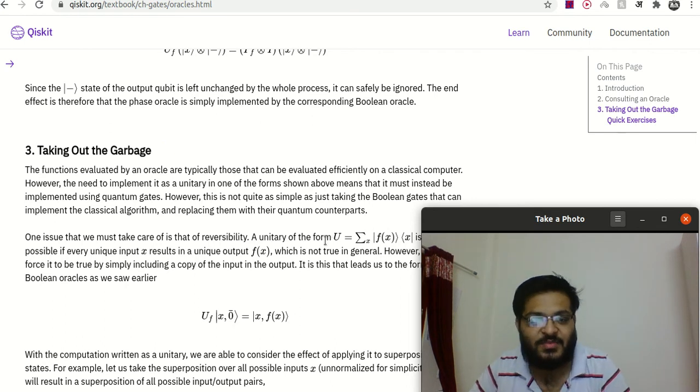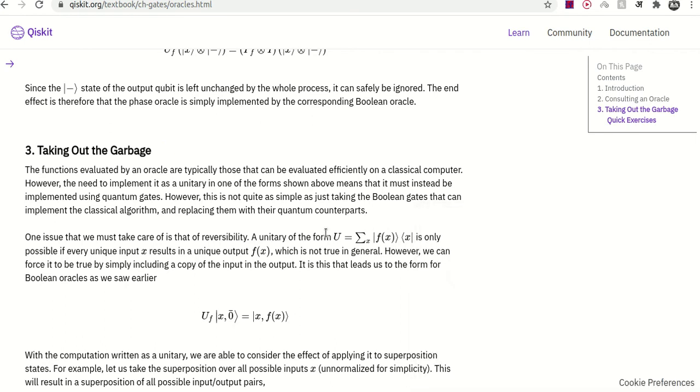The unitary form U|x>|0> = |x>|f(x)> is only possible if every unique x results in a unique output f(x). This is not true in general. However, we can force it to be true by simply including a copy of the input in the output. It is this that leads us to the form of Boolean oracles, as we saw earlier. That is why Boolean oracles have this form.